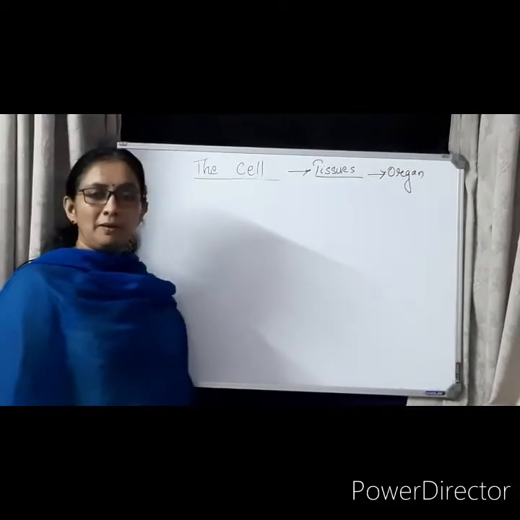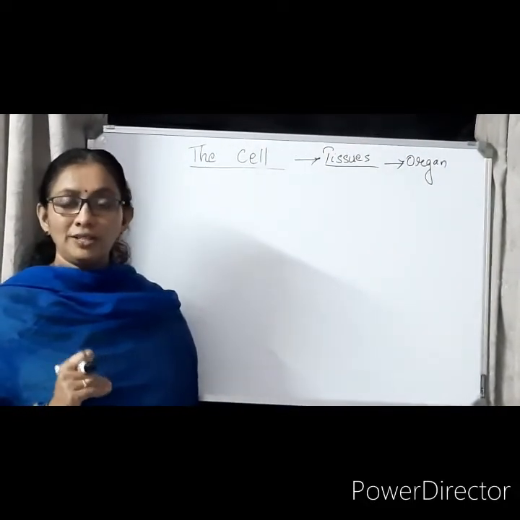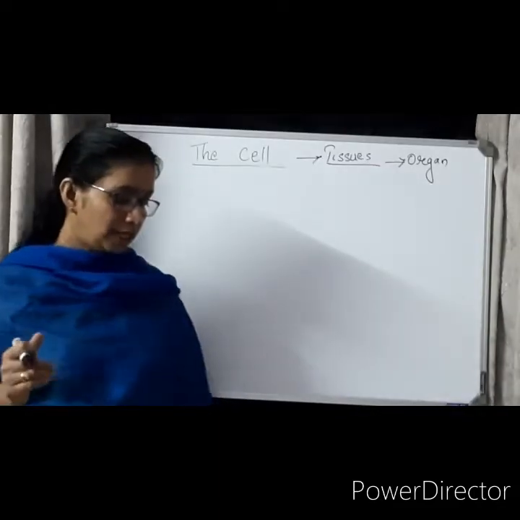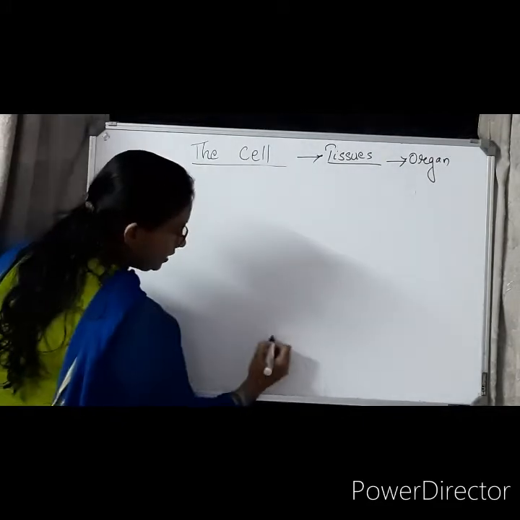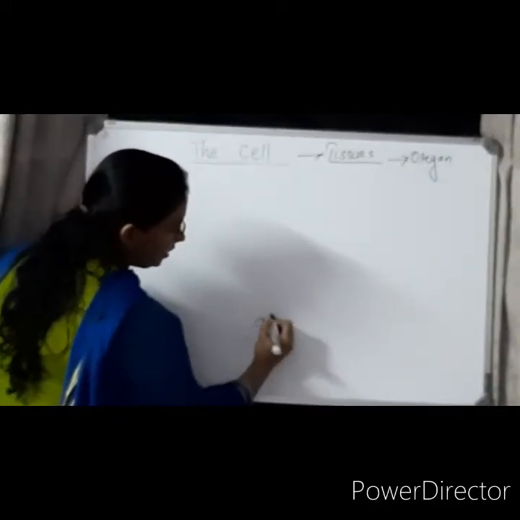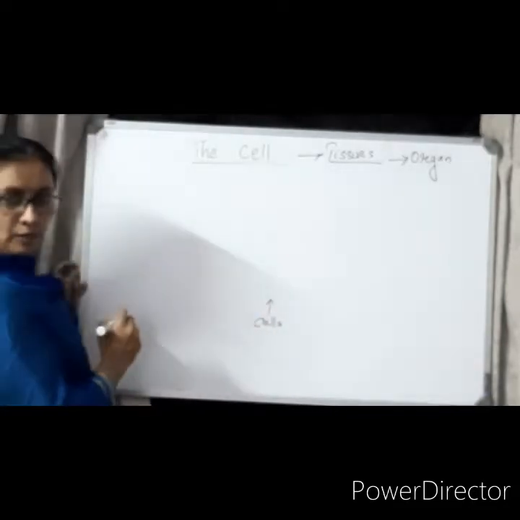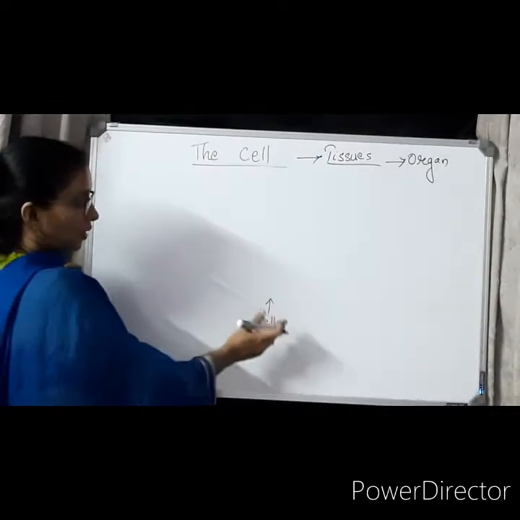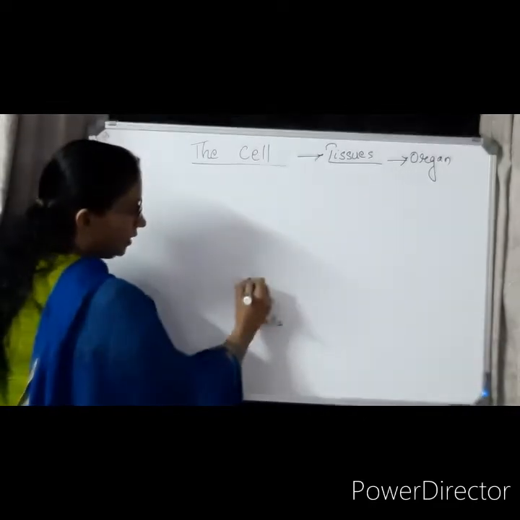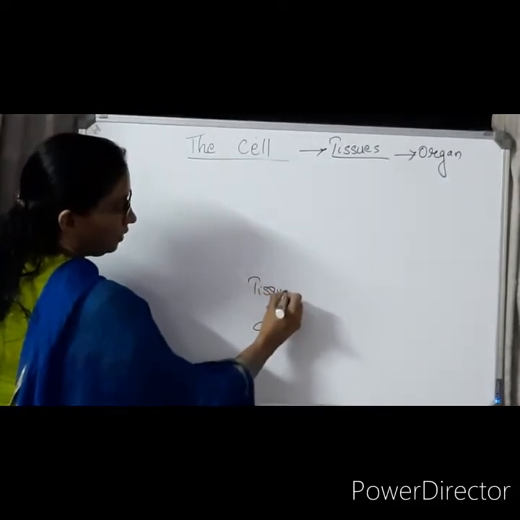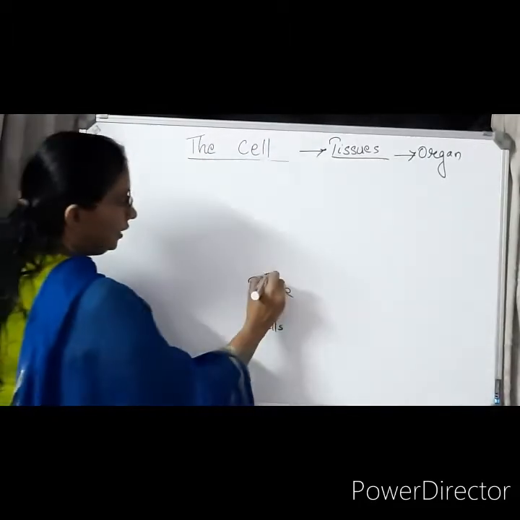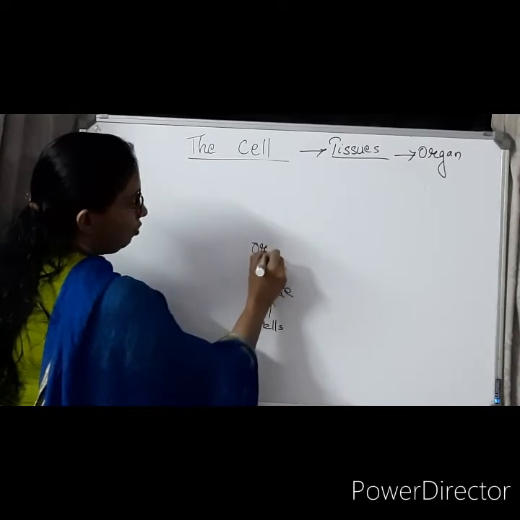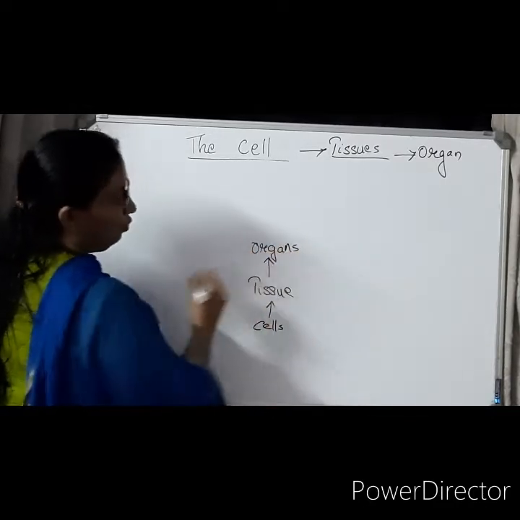The next topic is the levels of classification, or the levels of organization. When we arrange it in a flow chart format, it starts with the cells. Cells are at the lowermost level because all organisms are made up of cells. The next level is tissue. Then the next level is organs, because many tissues join together to form organs.